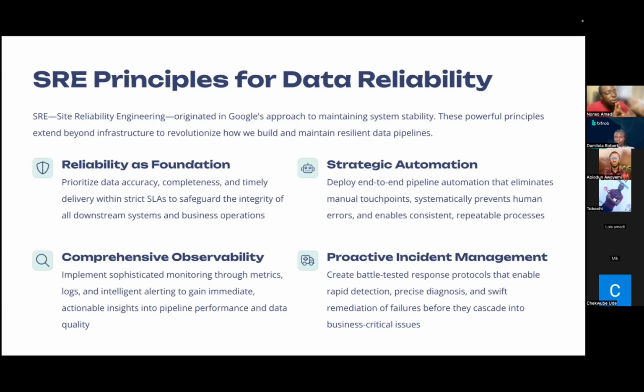We want to ensure that we are not doing something called ad hoc troubleshooting whenever an incident happens, whereby we are trying a lot of things before we are able to find a solution to our problems. But rather, we want to create something known as run books or playbooks. What are run books or playbooks? These are tested response protocols that allow us to detect issues quickly, diagnose precisely, and remediate swiftly before failures cascade into business critical issues.